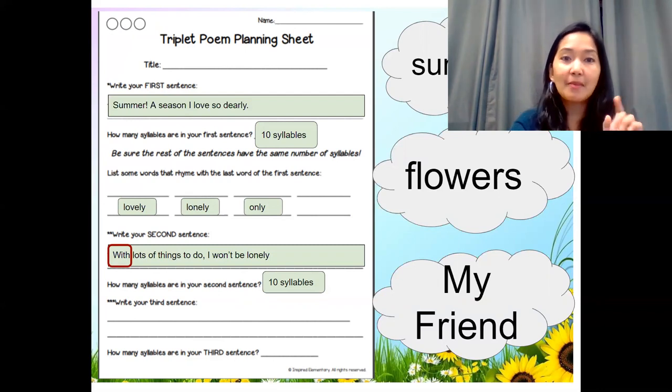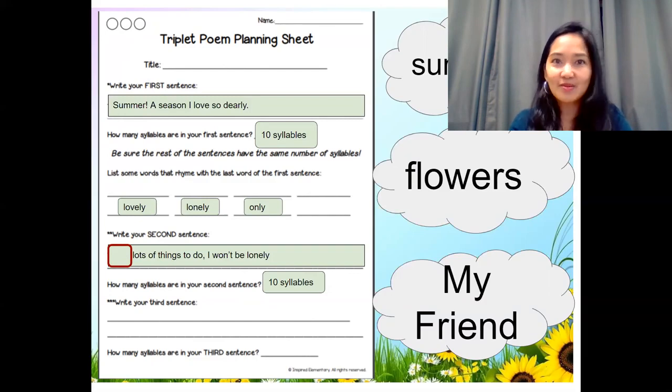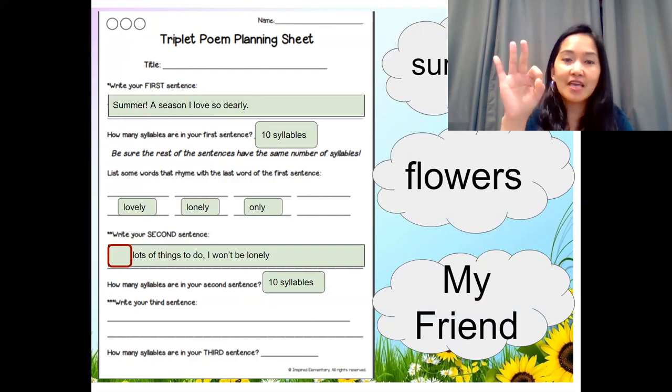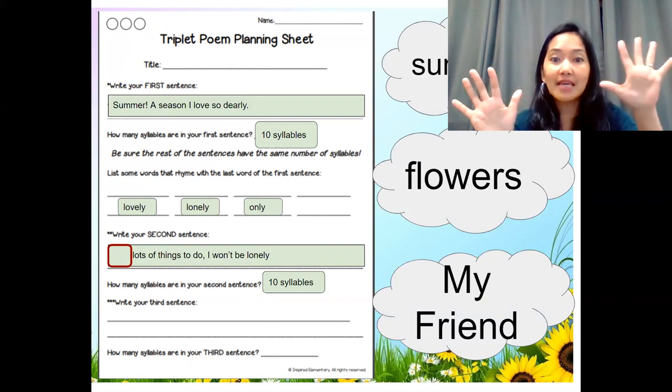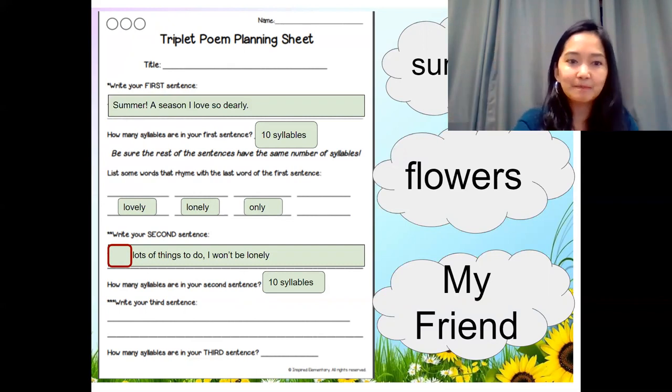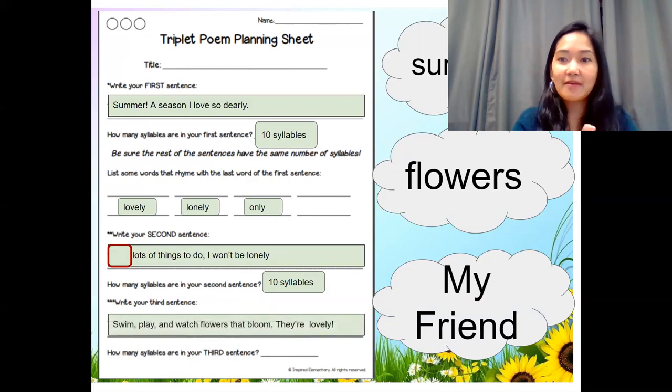So I decided that I'm going to take out the word with. And it doesn't change the meaning of my sentence. Lots of things to do, I won't be lonely. Now that is 10 syllables. Now, time for me to take a look at the last one.